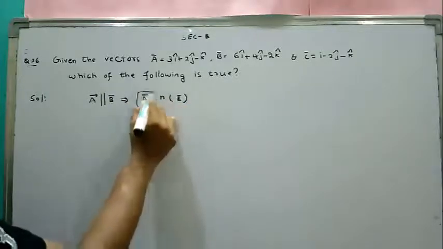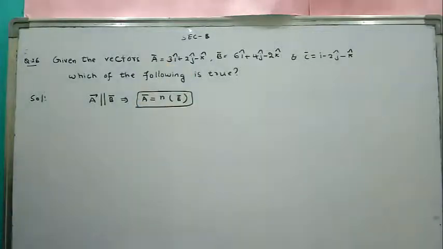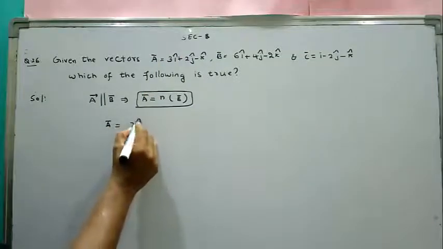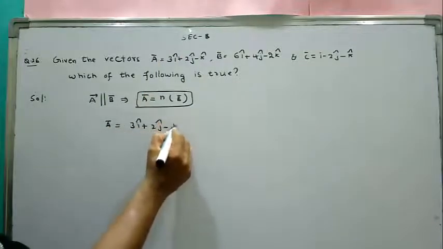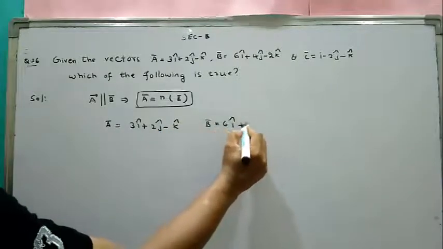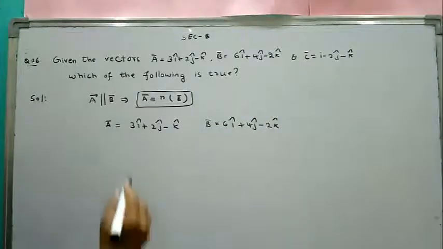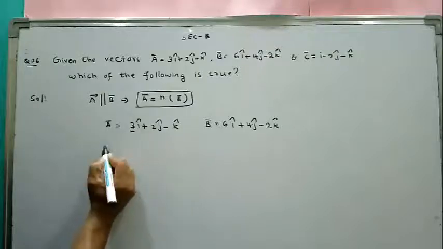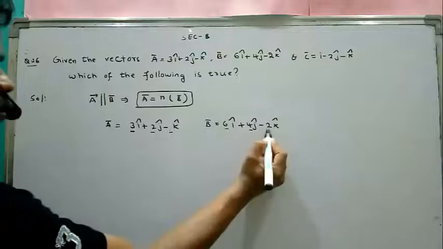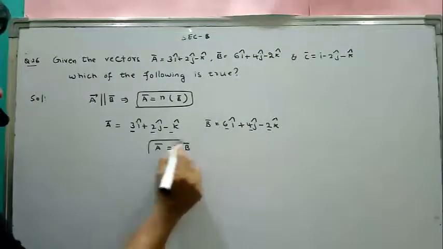Take two vectors: vector A is 3i plus 2j minus k, and B vector is 6i plus 4j minus 2k. See here, the coefficients are 3 and 6, 2 and 4, 1 and 2.